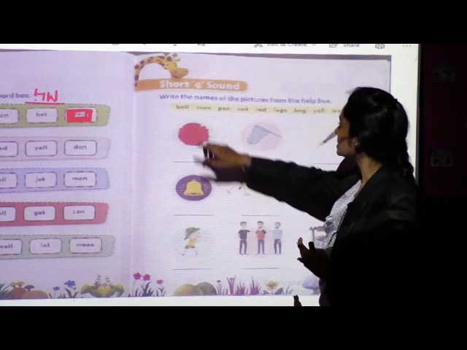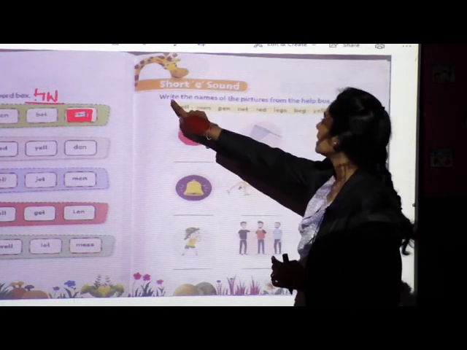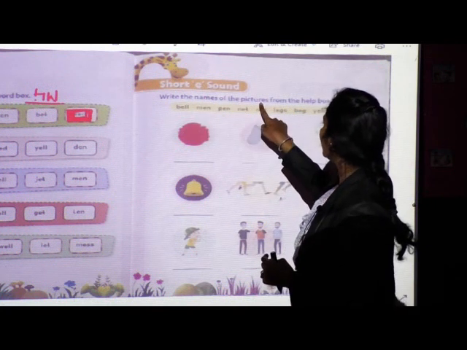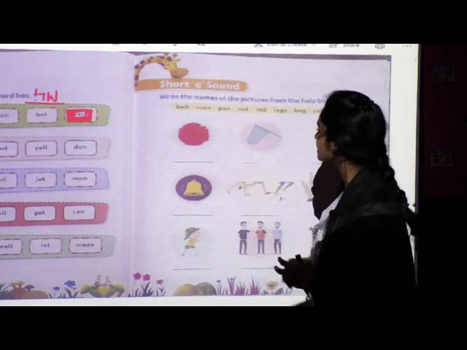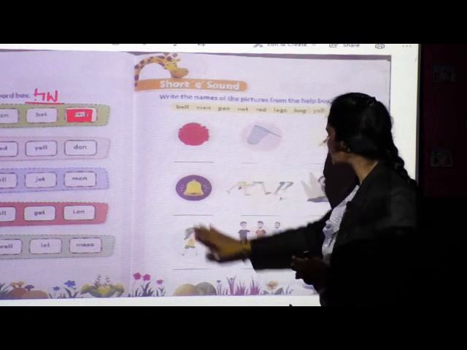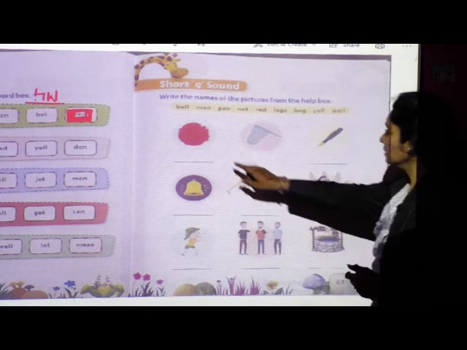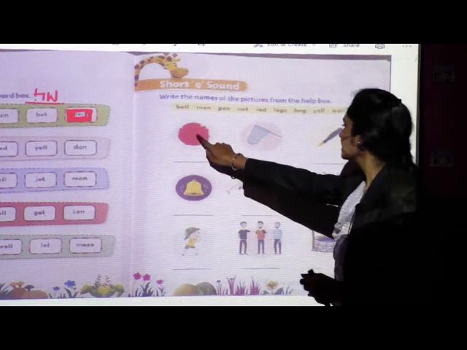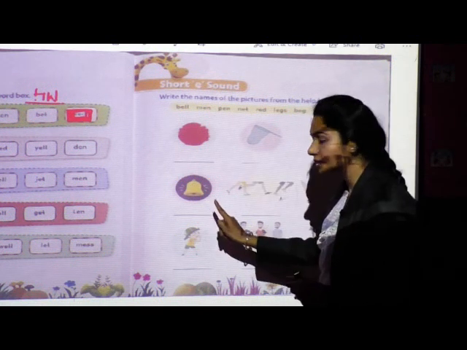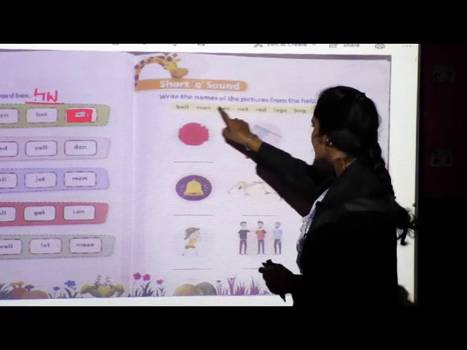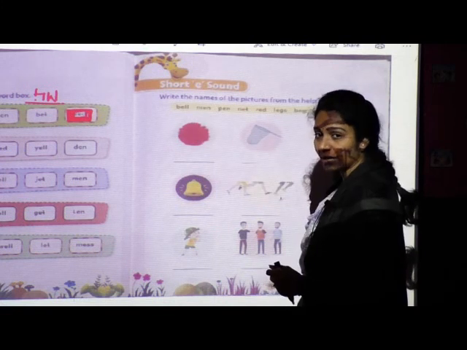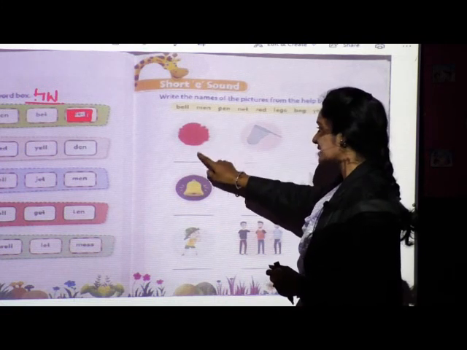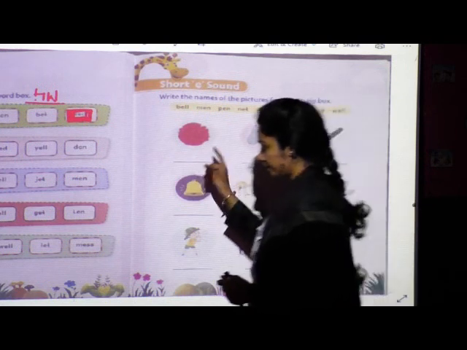Okay, now see, short E sound. Write the names of the pictures from the help box. Now if you will see these pictures here, this is the helping box, and these are the pictures. You are going to recognize the pictures and from this box the word which has the answer you are going to write below this picture.